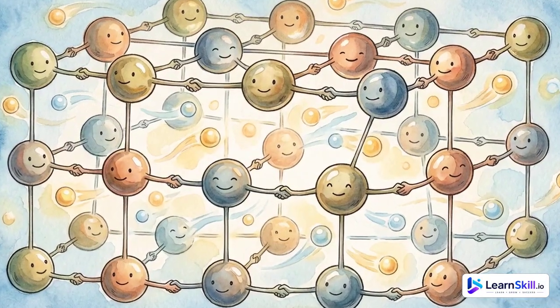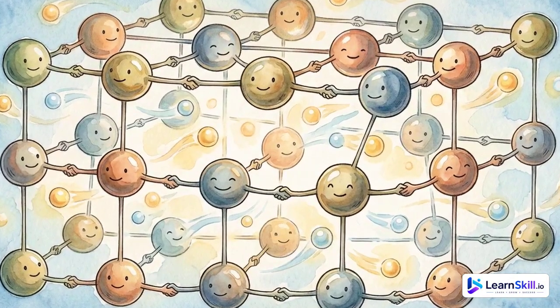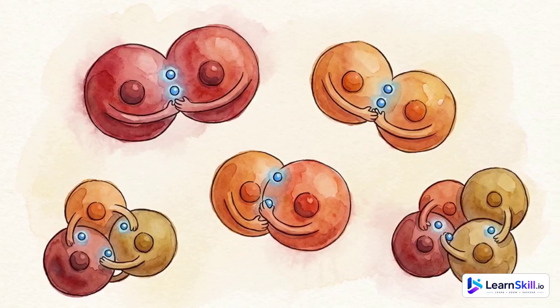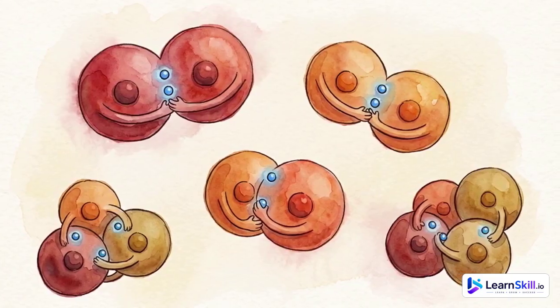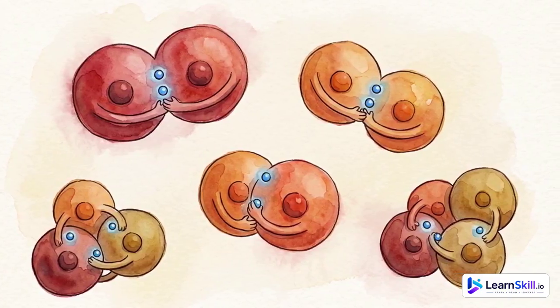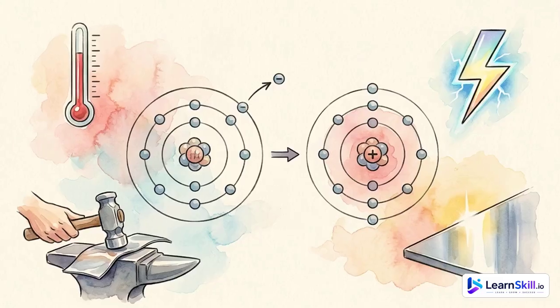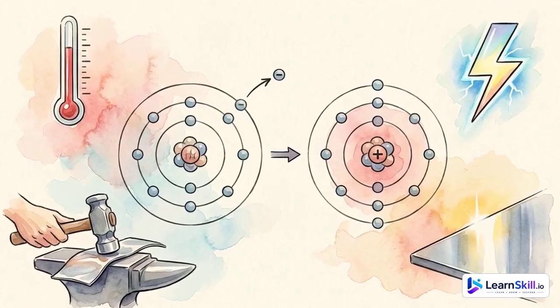Imagine metals as the social butterflies of the element world. They love sharing electrons, conducting electricity, and sticking together in strong bonds. Nonmetals, on the other hand, are the keepers. They hold onto their electrons tightly and prefer forming molecules rather than giant structures.